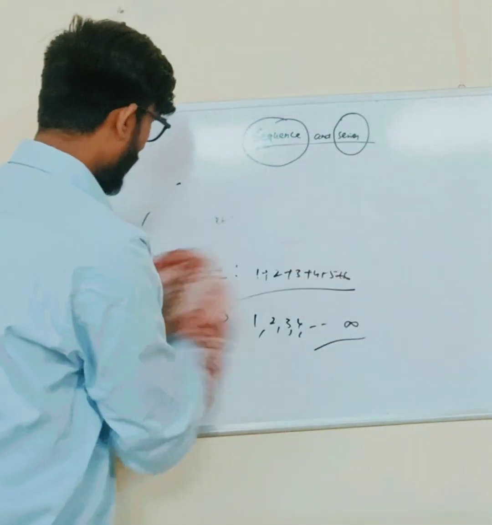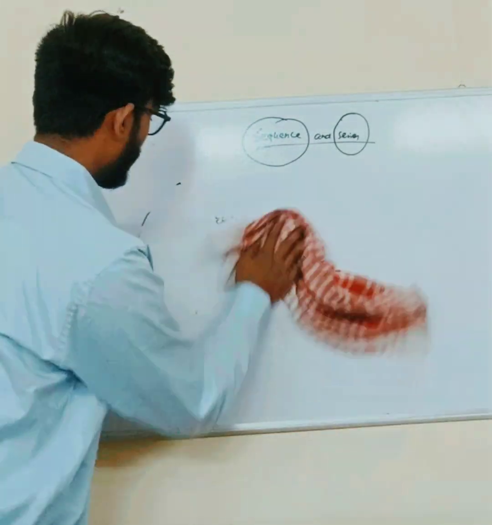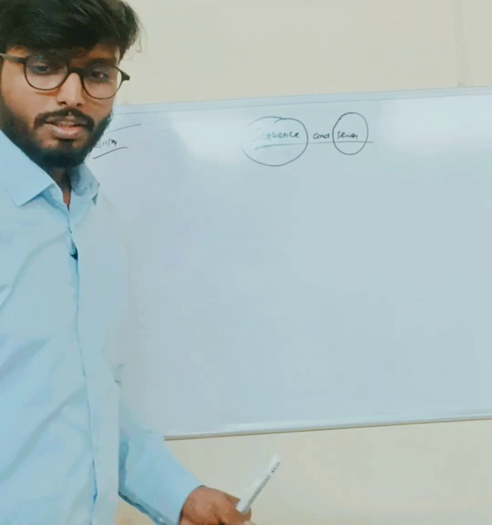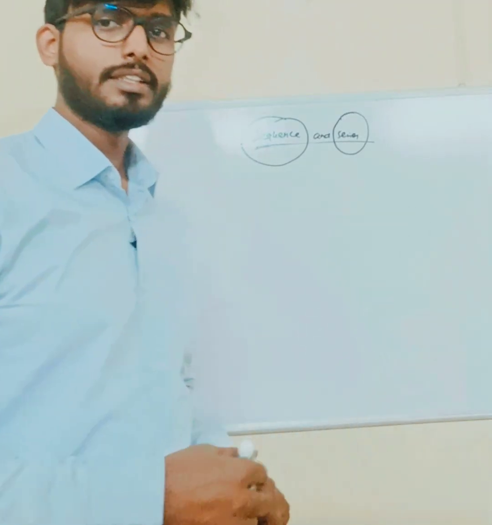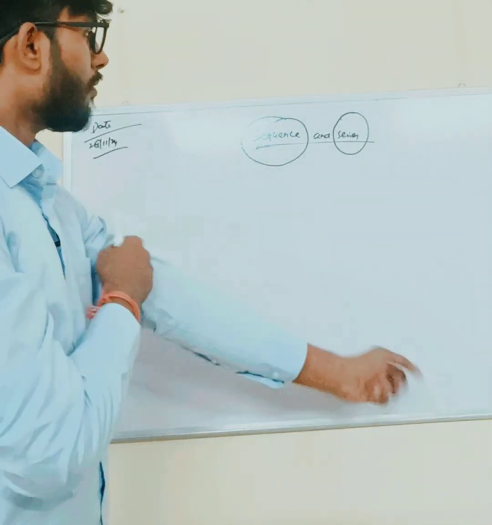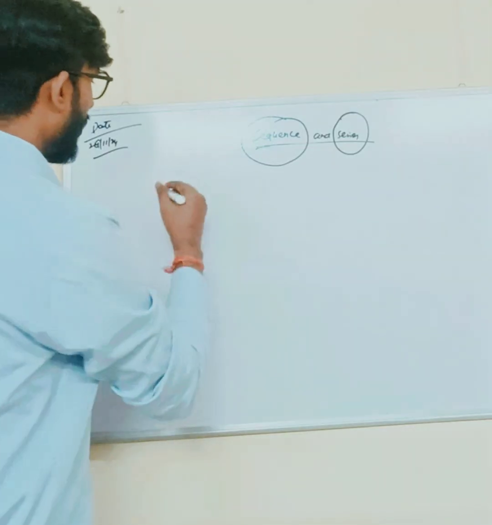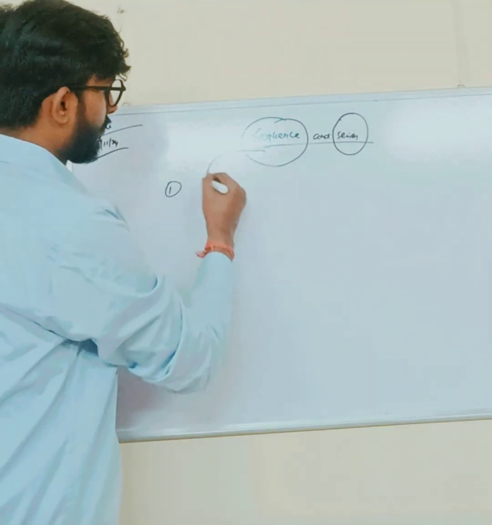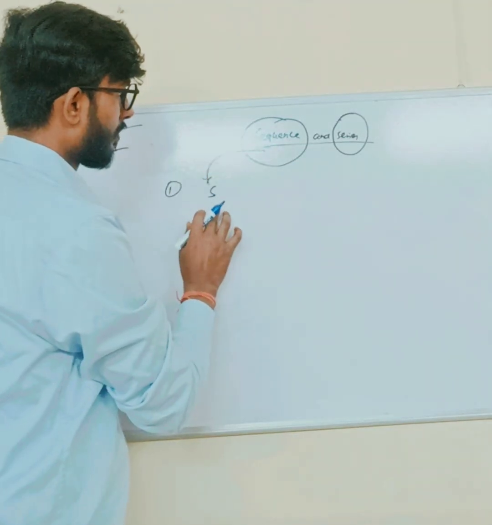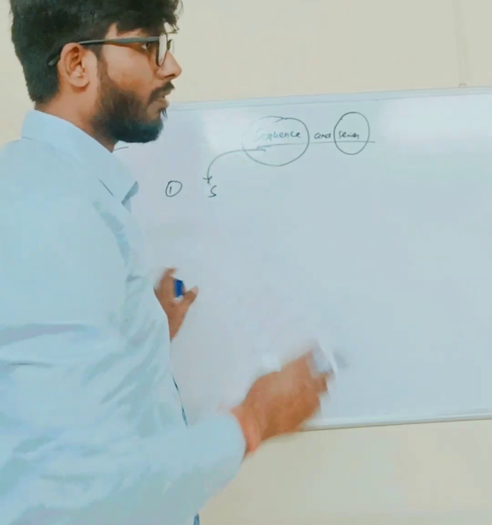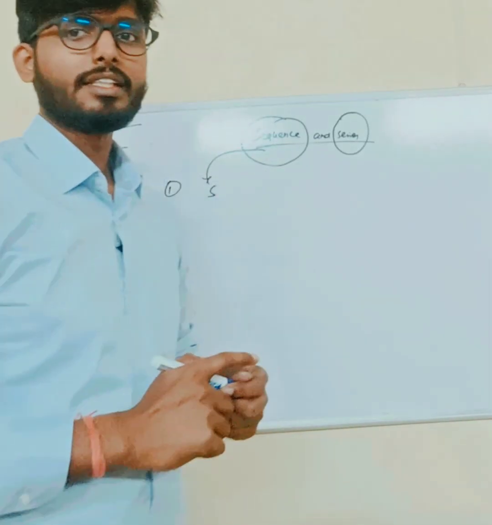Now, the concept of sequence and series is clear. Moving ahead, a sequence can also be defined as a function.